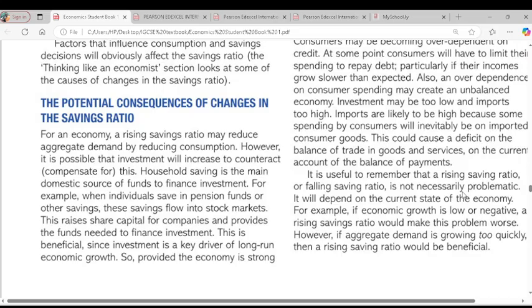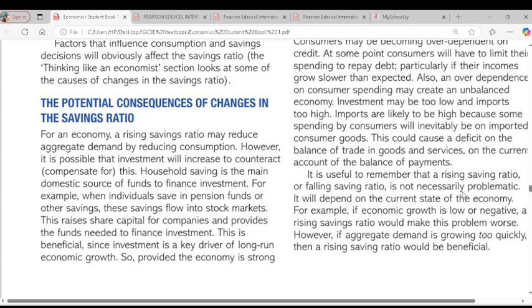Yes. So I wrote, this is possible because savings from households represent the main domestic source of funds to finance investment. This is beneficial because investment is a key driver of long-run economic growth. If we invest more in capital goods, in the future, goods and services will be more affordable and output will increase. That is what economic growth is. So investment is the main key for long-run economic growth, which is good for the economy. Yes or no? Yes. So that is about a rising saving ratio.